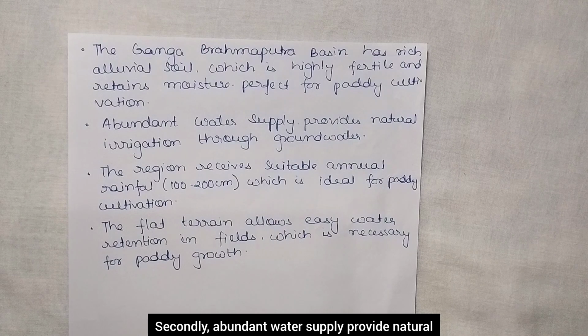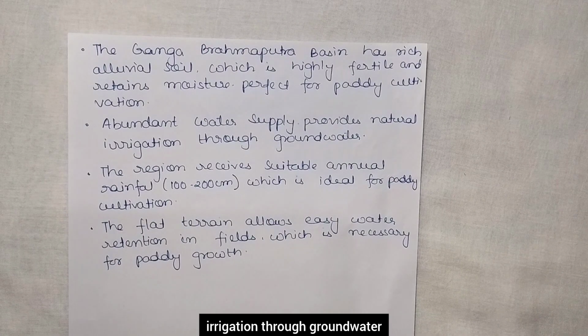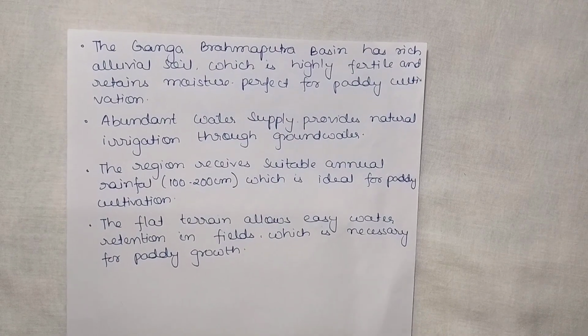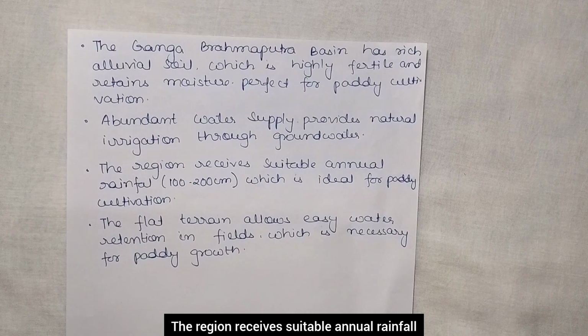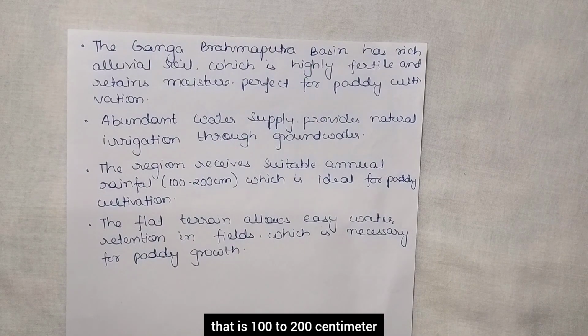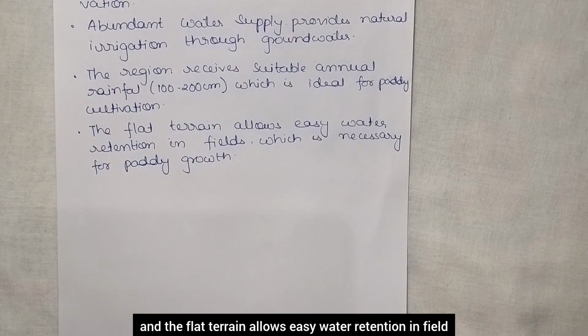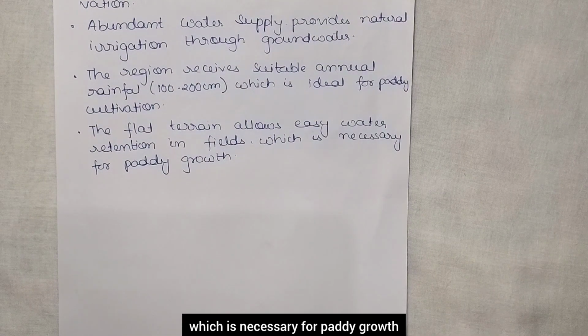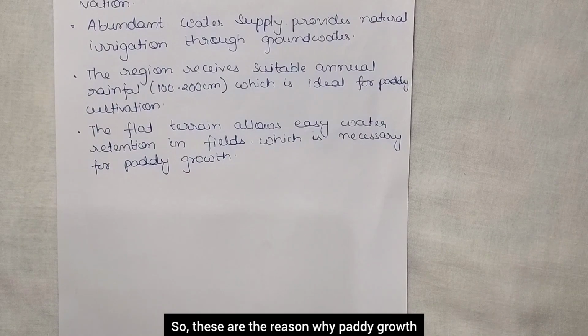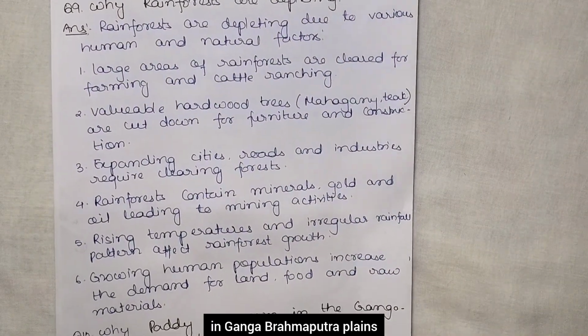Secondly, abundant water supply provides natural irrigation through groundwater. The region receives suitable annual rainfall, 100 to 200 cm, which is ideal for paddy. And the flat terrain allows easy water retention in fields, which is necessary for paddy growth. So these are the reasons why paddy is grown in the Ganga Brahmaputra plains.